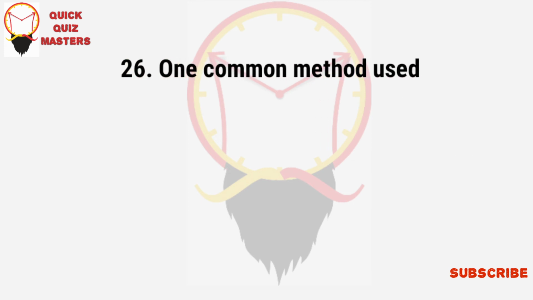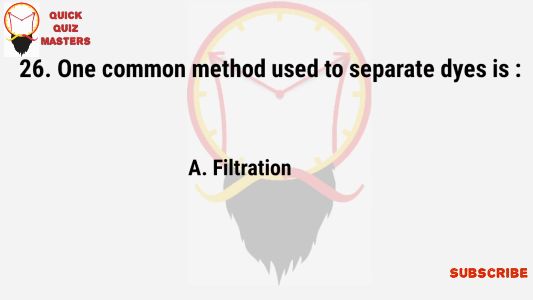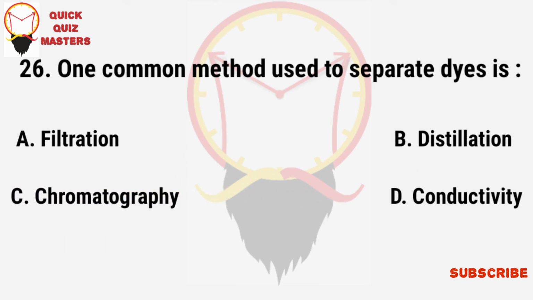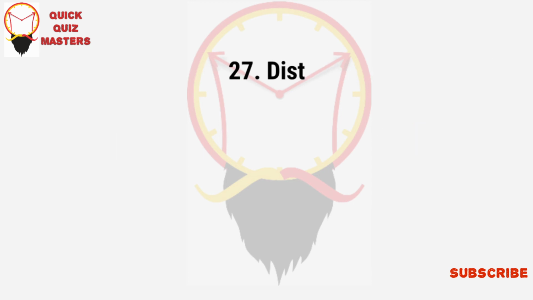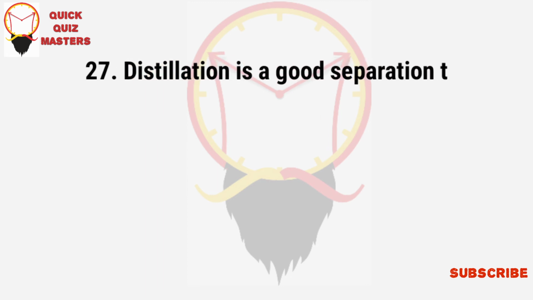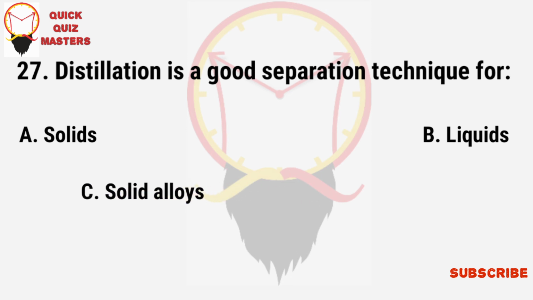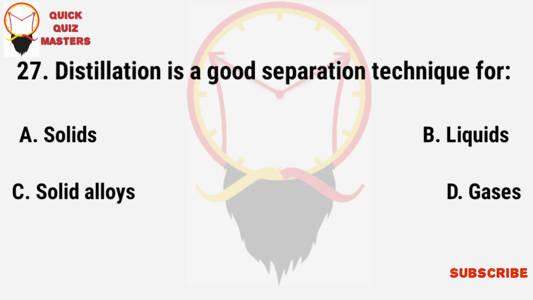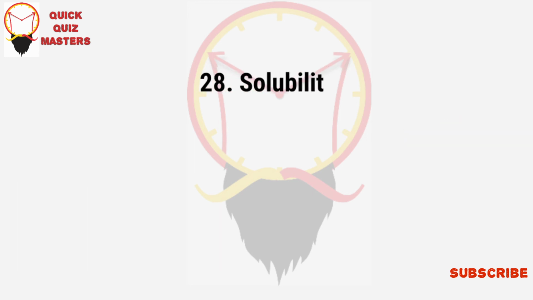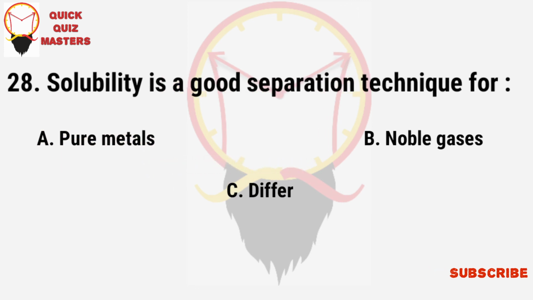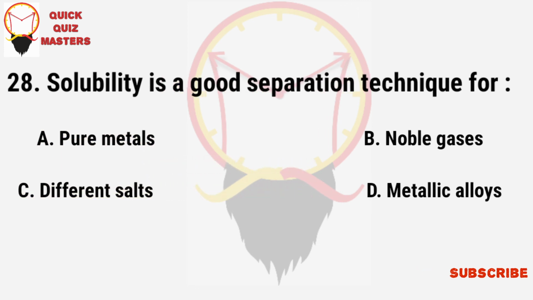One common method used to separate dyes is: filtration, distillation, chromatography, conductivity. Distillation is a good separation technique for: solids, liquids, solid alloys, gases. Solubility is a good separation technique for: pure metals, noble gases, different salts, metallic alloys.